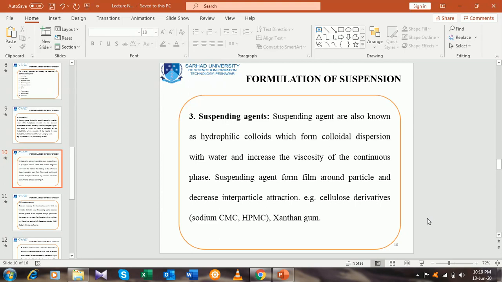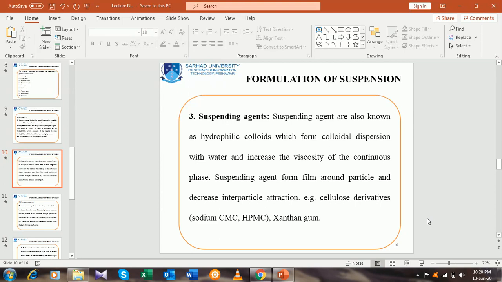Examples of suspending agents include different types of gums and cellulose derivatives. For example, sodium CMC, that is sodium carboxymethylcellulose, in short we can say sodium CMC. And HPMC, that is hydroxypropyl methylcellulose.